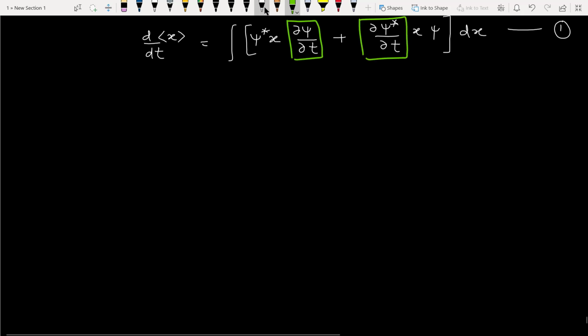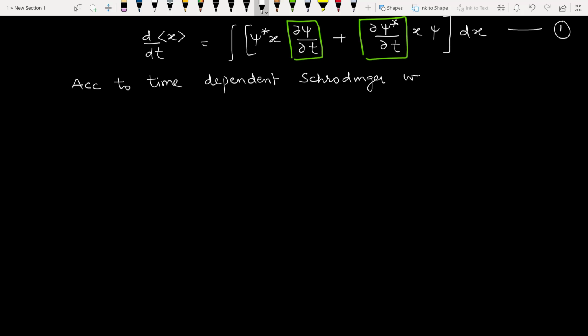For this we will write the Schrodinger wave equation: i h-cut ∂psi/∂t is equal to minus h-cut square upon 2m ∂²psi/∂x² plus V psi.